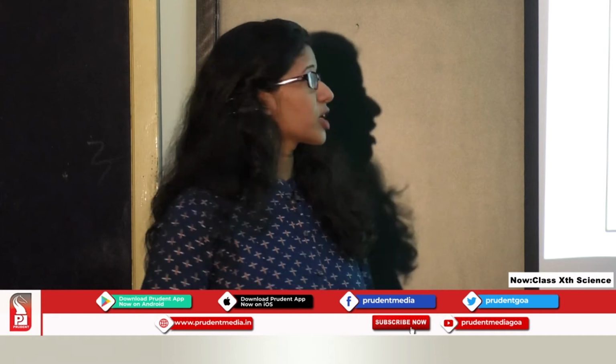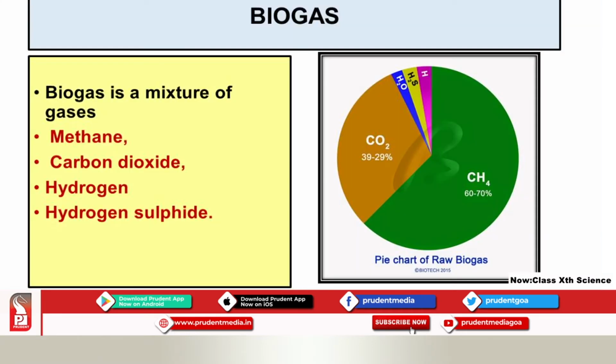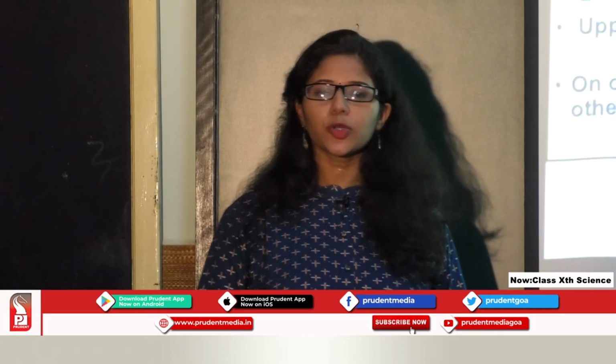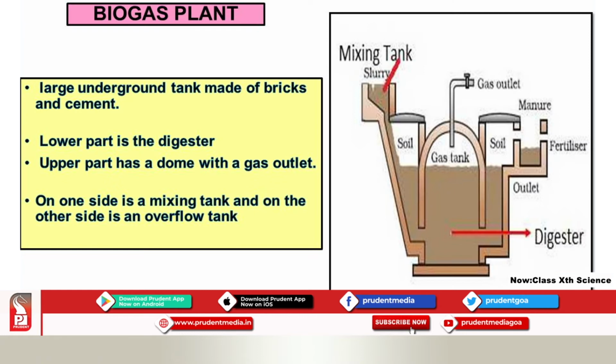Now, let's see what is the composition of this biogas. This biogas is a mixture of different gases that include methane, carbon dioxide, hydrogen, hydrogen sulfide, and a little amount of water. This biogas is produced in a biogas plant.